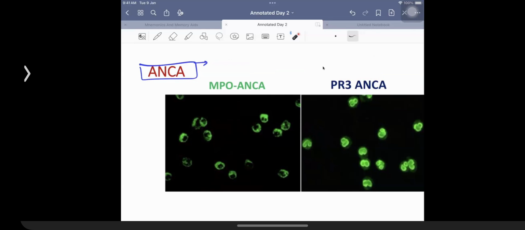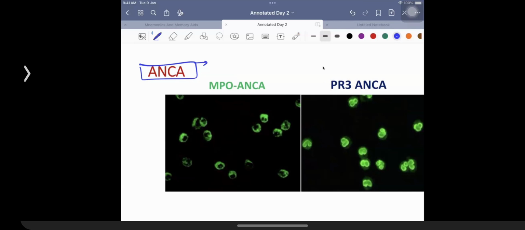Two types of ANCAs are going to be seen, one which is going to be given the name of MPO ANCA and the second one, which is going to be given the name of PR3 ANCA. MPO ANCA is an example of an ANCA in which the antigen over here is myeloperoxidase. So this was earlier called by the name of P ANCA. PR3 ANCA is the antibody in which the antigen is going to be given the name of proteinase 3. So this is what was earlier called by the name of C ANCA.